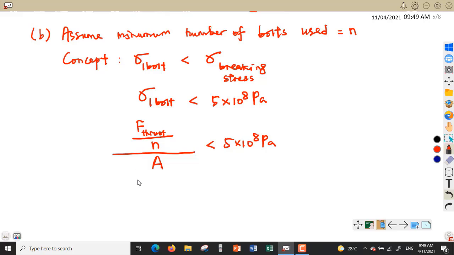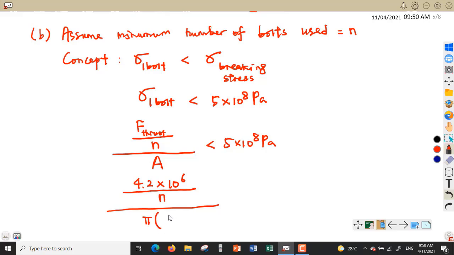So the thrust force of the rocket engine is 4.2 to the power of 6, and we have to divide by the number of bolts used, then we get the force for one bolt, over the cross-sectional area. Cross-sectional area is pi r squared.